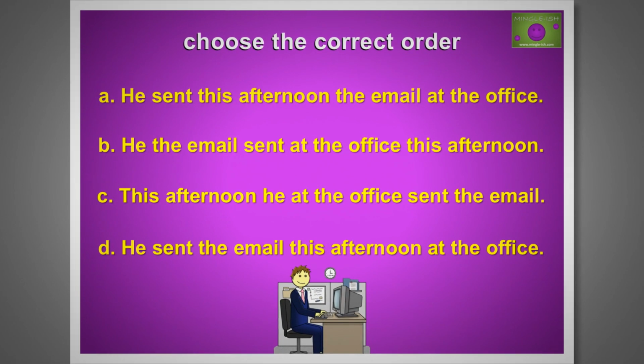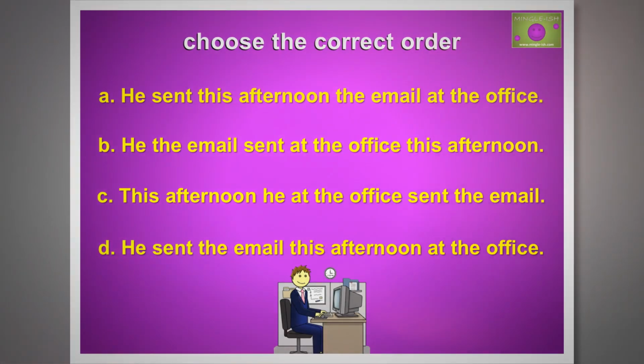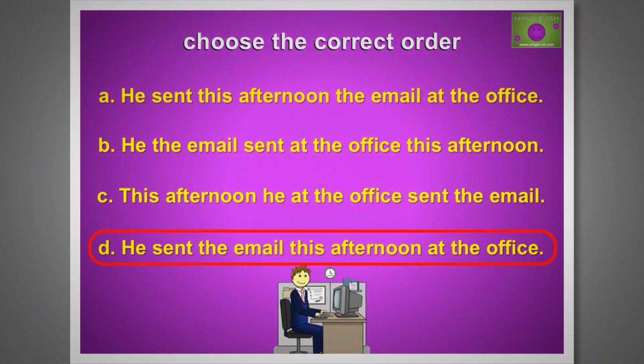Is it A, he sent this afternoon the email at the office? B, he the email sent at the office this afternoon? C, this afternoon he at the office sent the email? Or D, he sent the email this afternoon at the office? The correct answer is D, he sent the email this afternoon at the office.